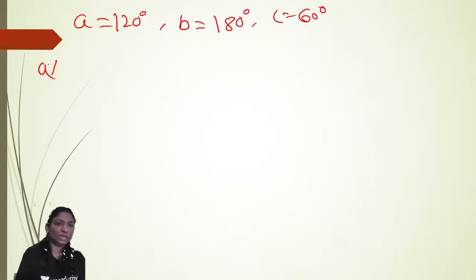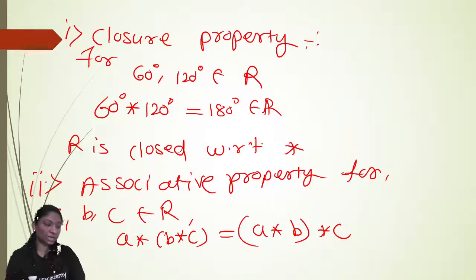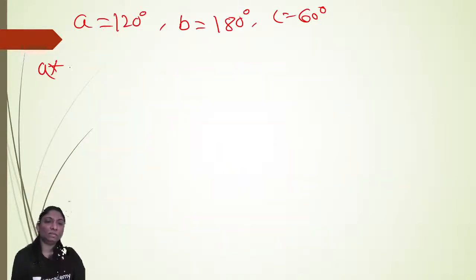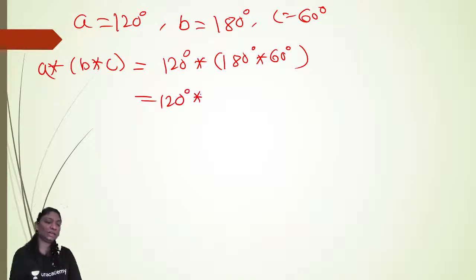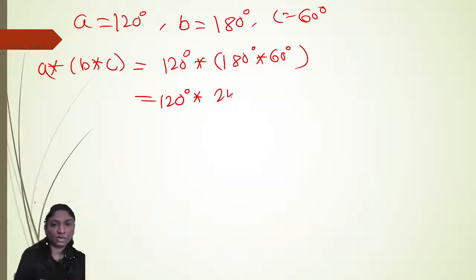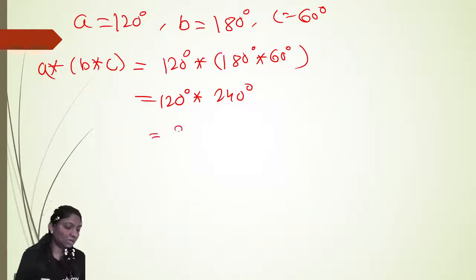Then we'll consider A star B star C is equal to A is 120 degree star 180 degree star 60 degree, right? But 180 degree star 60 degree is 240 degree, right? 120 degree plus 240 degree is 360 degree, which is 0 degree, right?